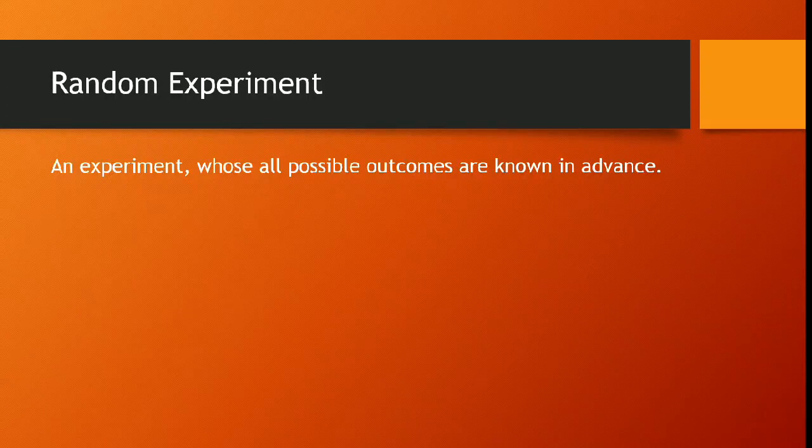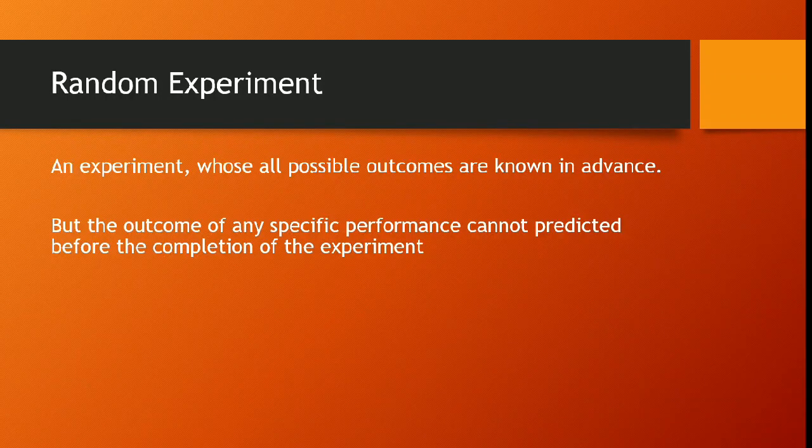The first one is random experiment. An experiment whose all possible outcomes are known in advance is known as a random experiment. But the outcome of any specific performance cannot be predicted before the completion of the experiment. Example, tossing a coin. We know that we can get either a head or a tail. These are certain events, but we cannot predict whether it will come a head or a tail.